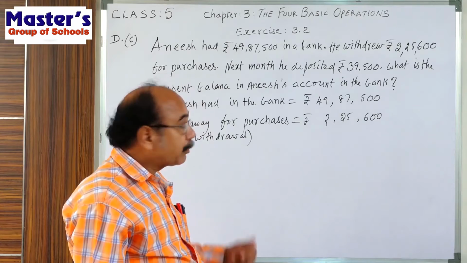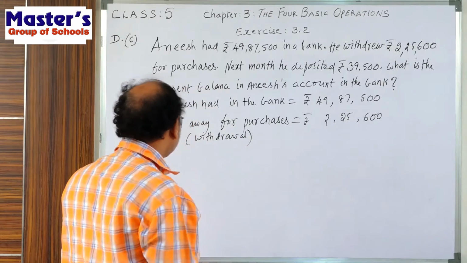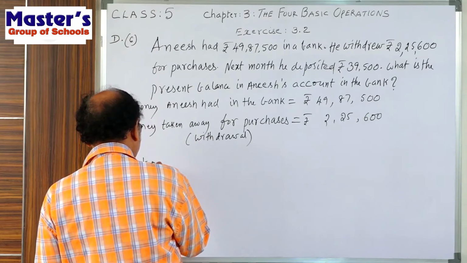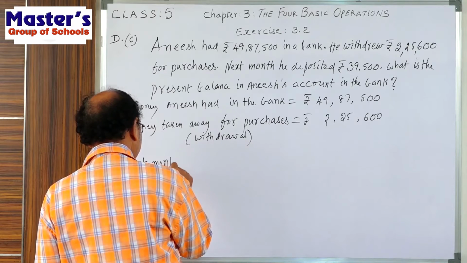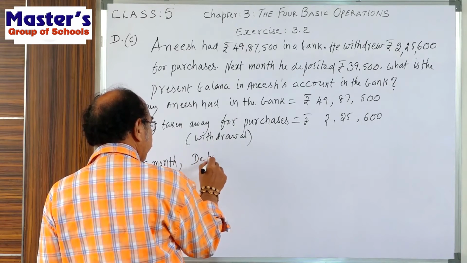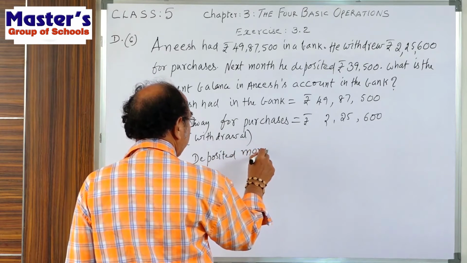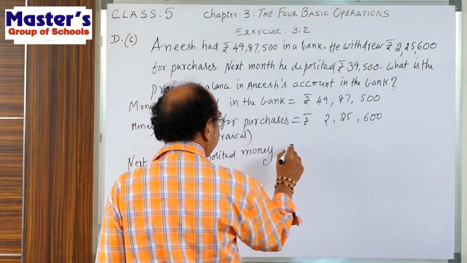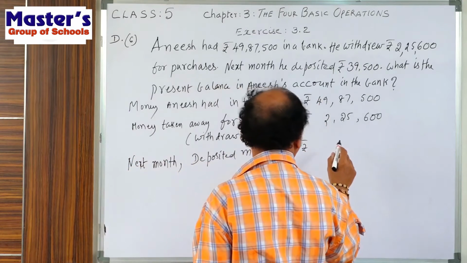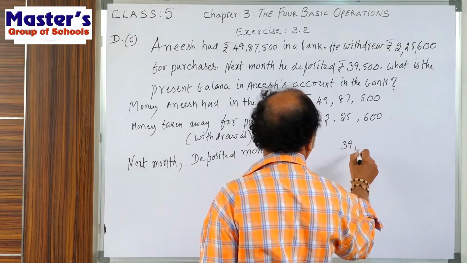So next month, deposited money. How much amount deposited here? Rupees 39,500.